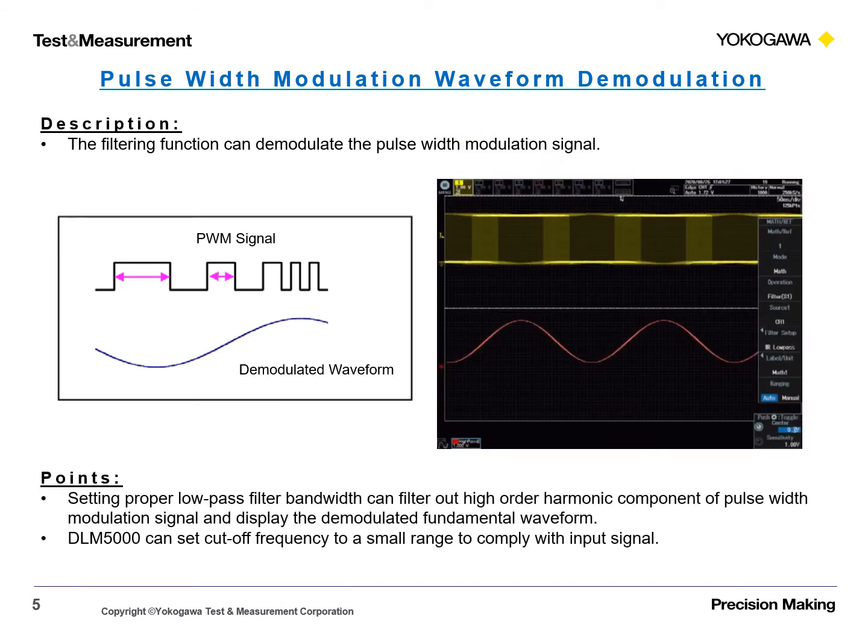1. Setting proper low-pass filter bandwidth can filter out high-order harmonic components of the pulse width modulation signal and display the demodulated fundamental waveform. 2. It can set the cutoff frequency to a small range to comply with the input signal.